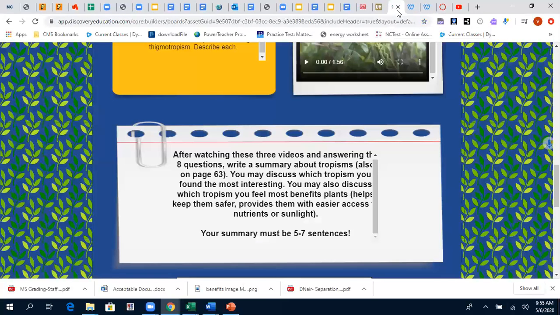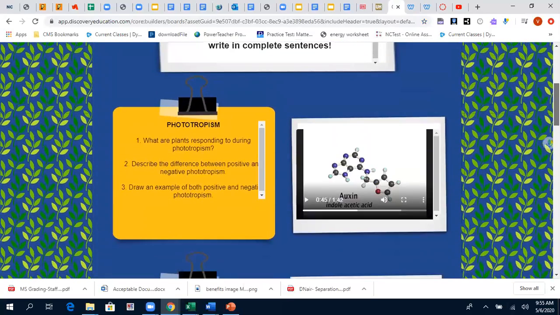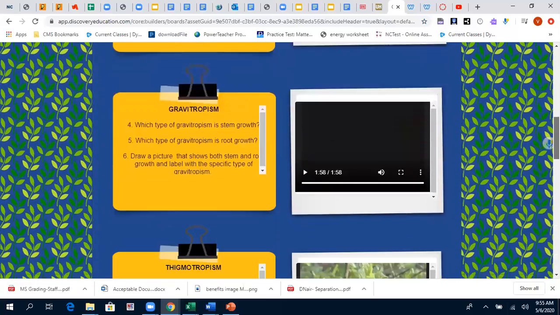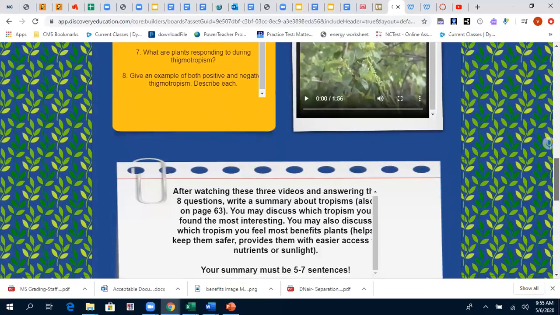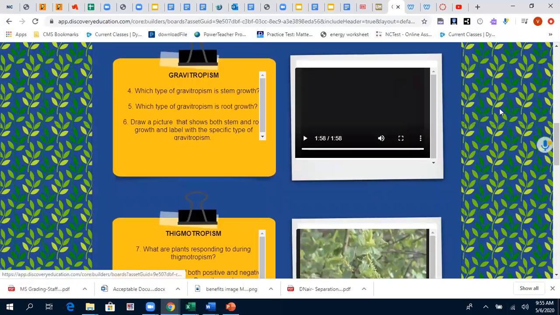Okay, now there is another activity for you though. Here you have this board, right? You have this tropism board, so you can listen to the videos on what is phototropism, what is gravitropism, what is thigmotropism. But the main important concept here is to write, draw, and finish up the assignment, which has around 8 questions. And after that, you need to watch these to actually write the passage. I need at least 5 to 7 sentences for the passage. Okay. So that's the other thing.